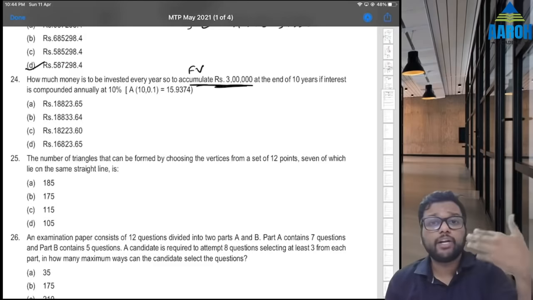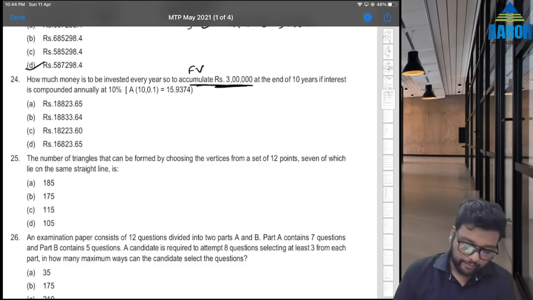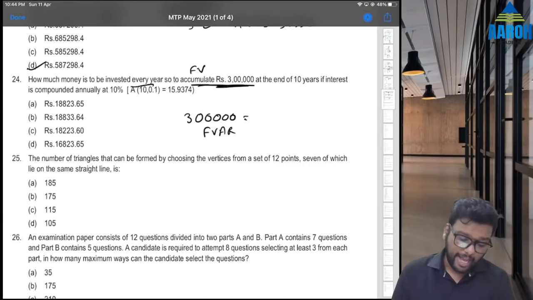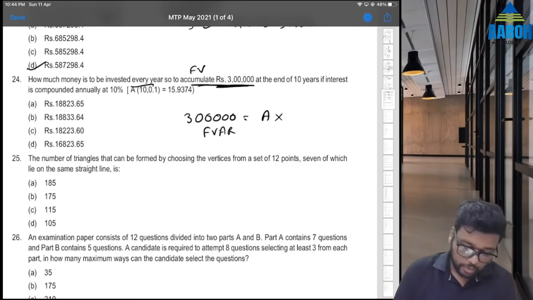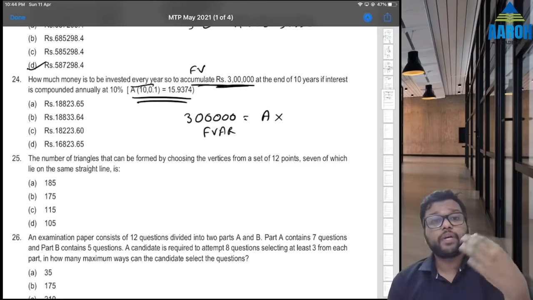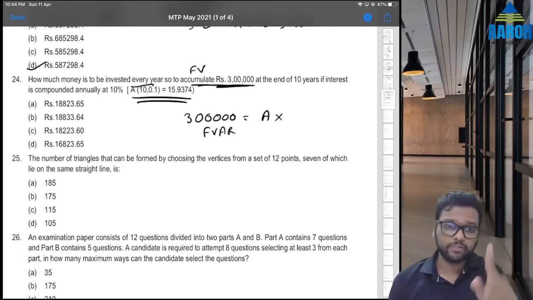Accumulate rupees 3 lakh at the end of 10 years if interest is compounded annually at 10%. Every year, that means it is annuity. So future value of annuity is the regular annuity amount, which we want to find, into the future value factor. They have already given the future value factor. If you want, we can calculate it also. Let's calculate it for this one question.